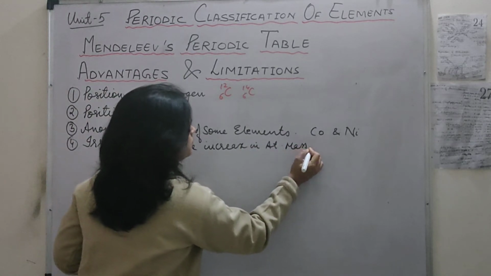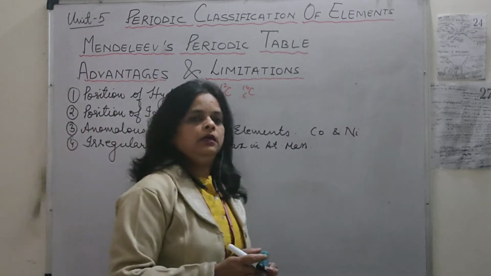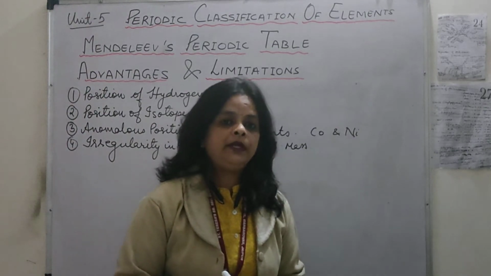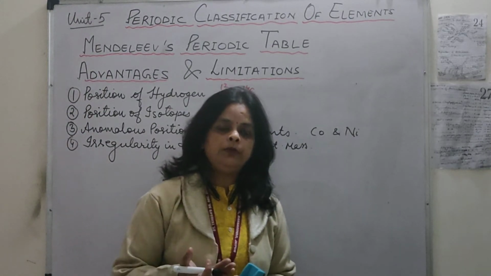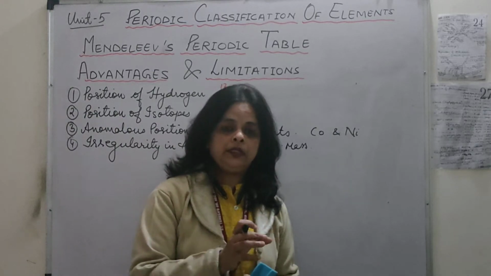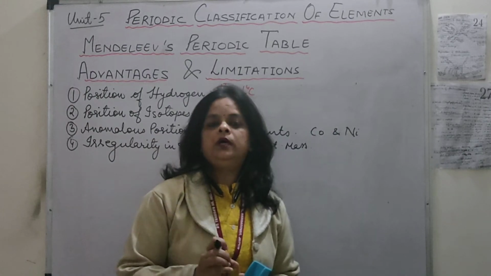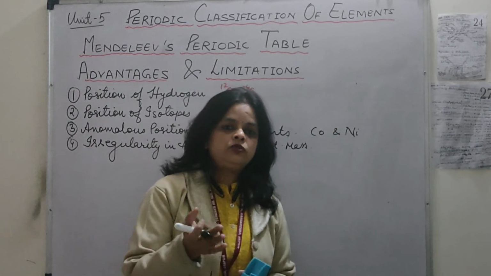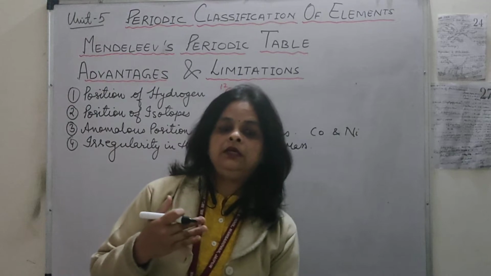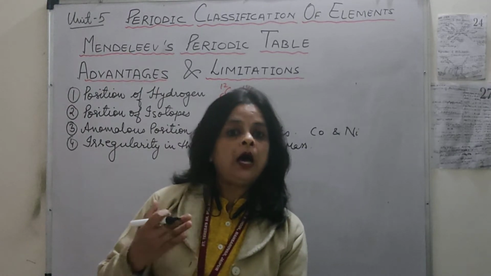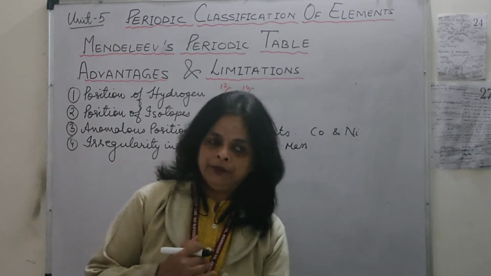Students, in moving from one element to another, there is no regular pattern in the increase in the atomic mass. So one cannot predict how many elements can be discovered in between two elements.